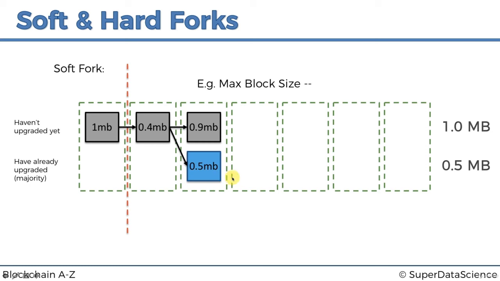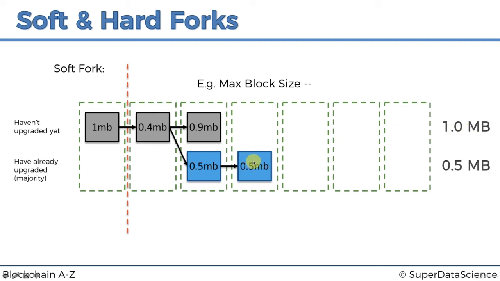So we'll have a situation like this because there's more of them here, and we'll have a new block here. And what that means, this is the key, is that this block is 0.5 megabytes, and it follows the rules of the new network, and it follows the rules of the old network as well.